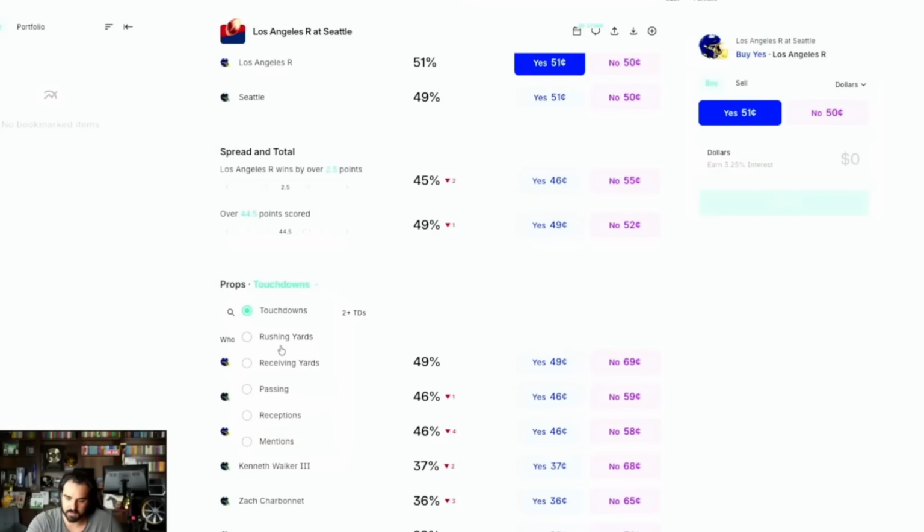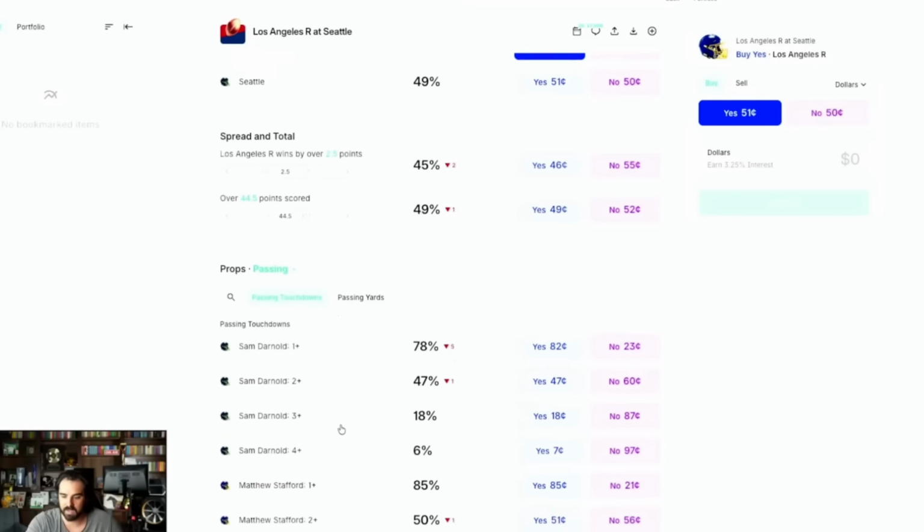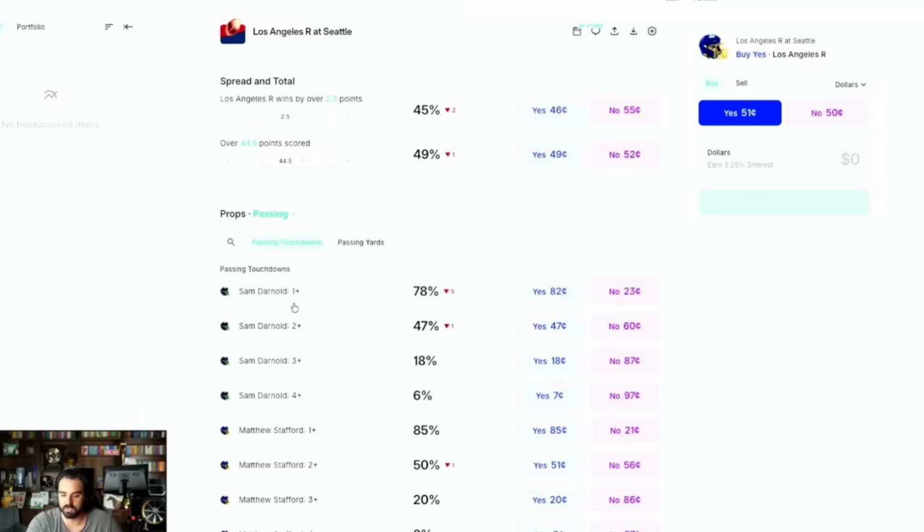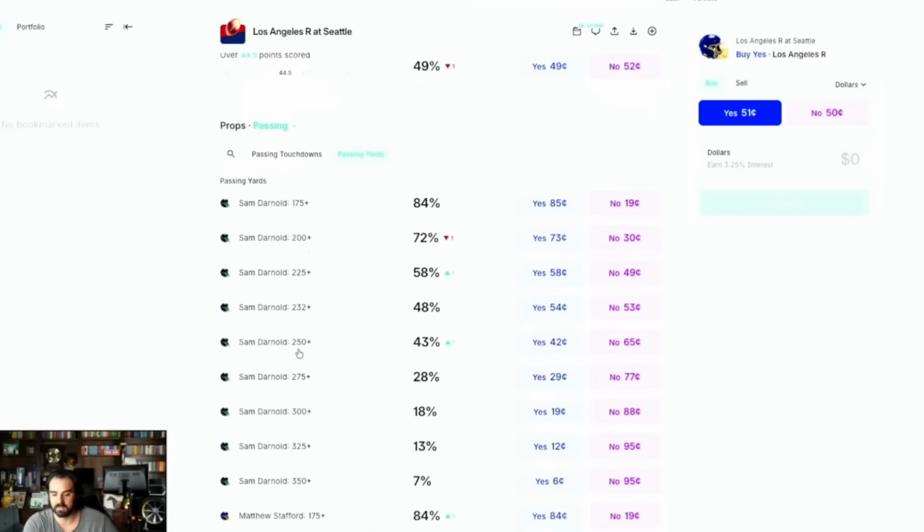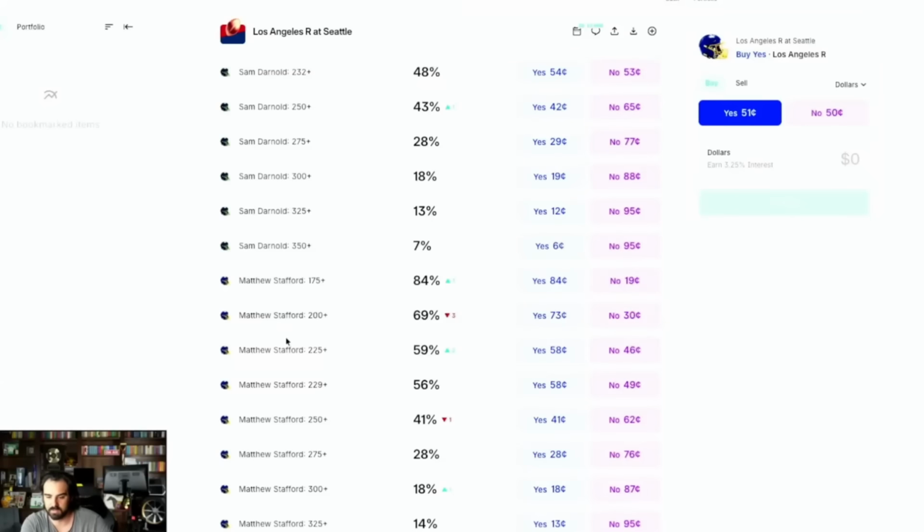But for money lines, I love it. For totals, I love it. For spreads, love it, okay? And your basic props, like in the NFL for passing or whatnot, like one touchdown, or if we go to passing yards, you could stretch the passing yards pretty decent. Okay, they let you stretch the passing yards pretty decent on here.